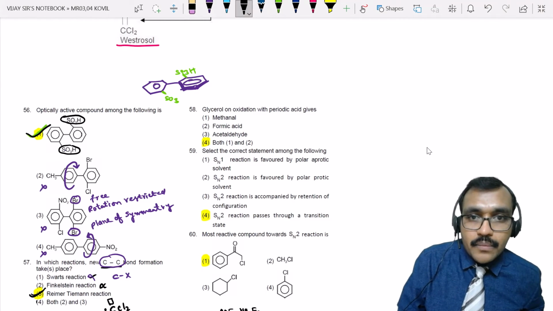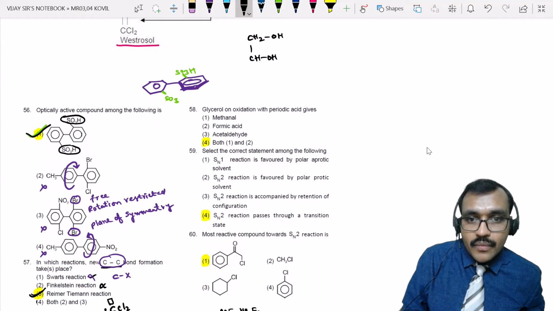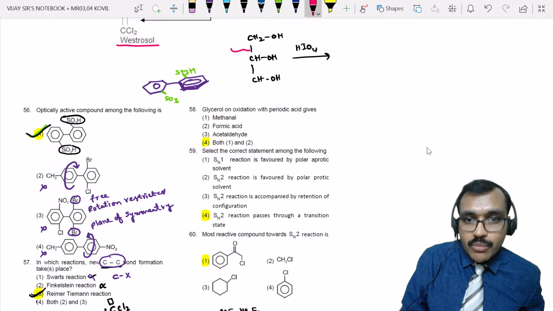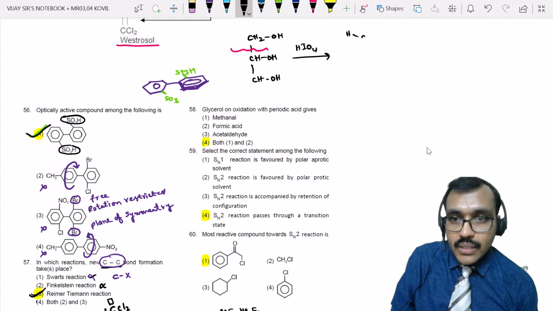This is glycerol, CH2OH, CHOH, CH2OH. Now HIO4. I am assuming first I am breaking this bond. If I break this bond, first you will get HC double bond O, and this converts into C double bond O, and you will have CH2OH here.